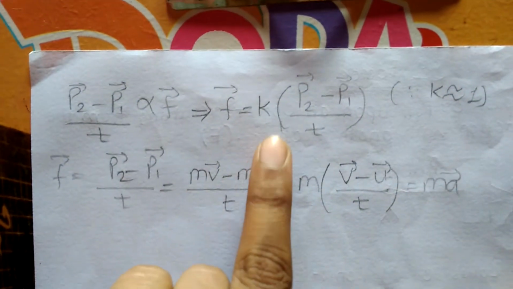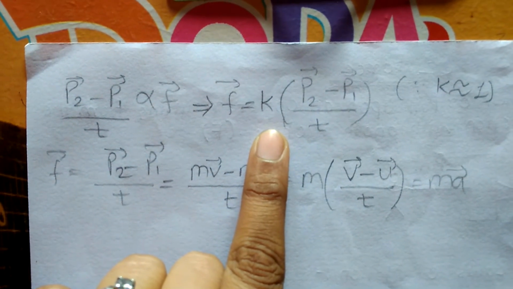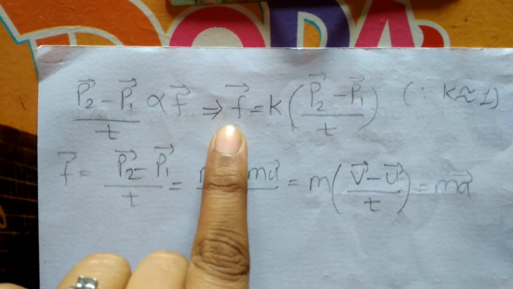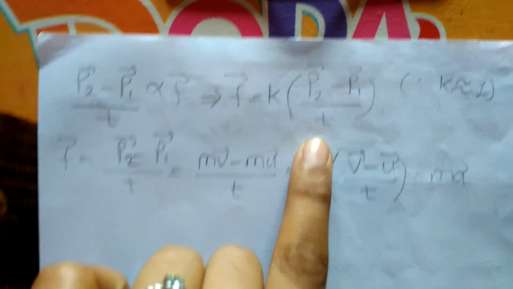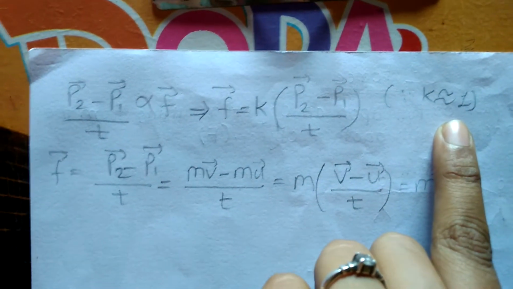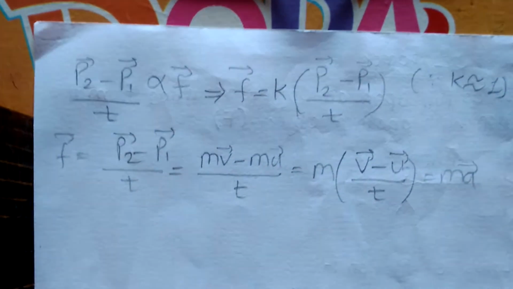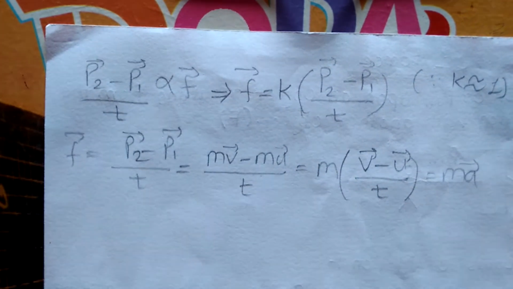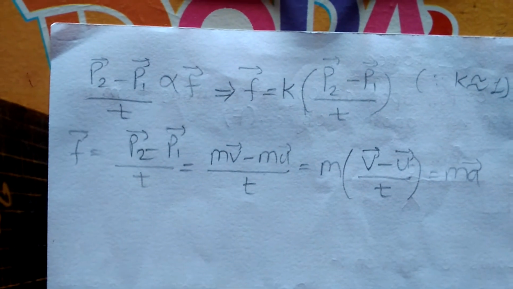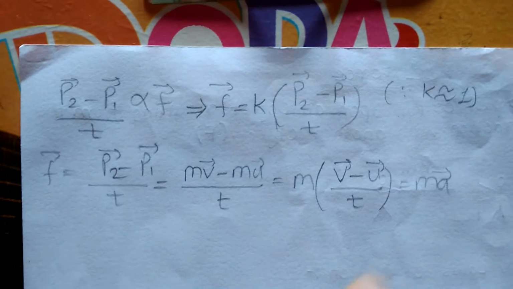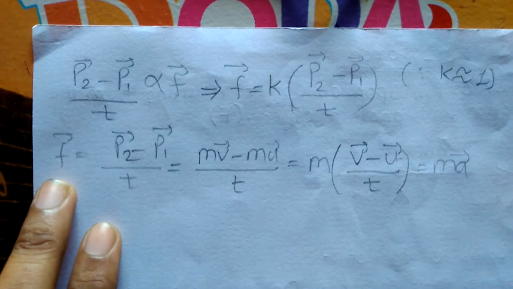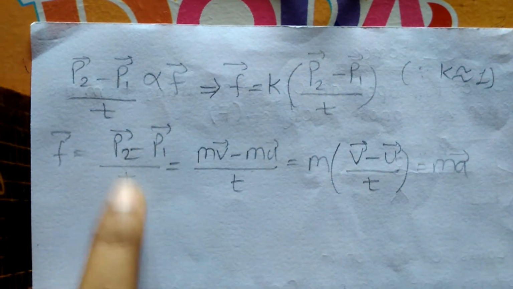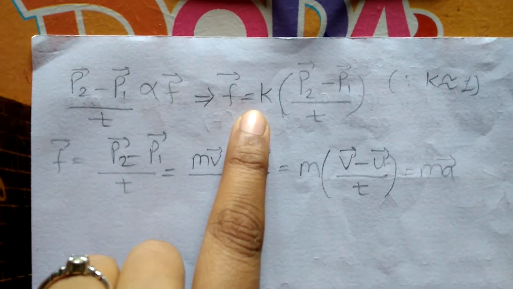So now we are giving some proportionality constant K here. So the equation becomes F is equal to K times (P2 minus P1) by t. Generally K is equal to 1 when we choose the unit of momentum as kg meter per second and the unit of force as Newton. So by applying this condition, K is equal to 1, and the equation becomes F is equal to (P2 minus P1) by t.